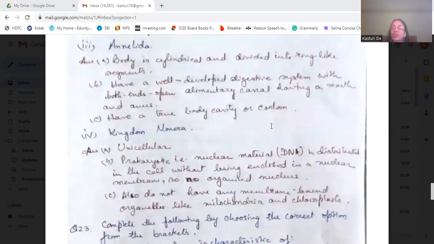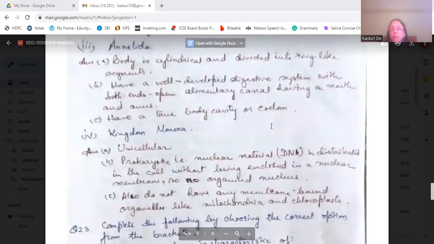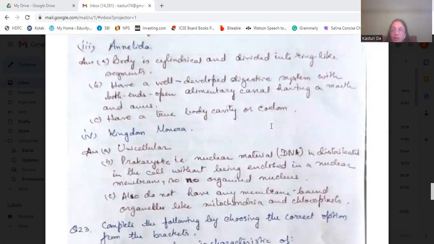Then kingdom Monera. The species of this kingdom are unicellular and prokaryotic. Their nuclear material is not bound with a nuclear membrane and they have no organized nucleus. Their DNA material is scattered inside the cytoplasm. They do not have any membrane-based organelles like mitochondria or chloroplast; all are scattered inside the cytoplasm.